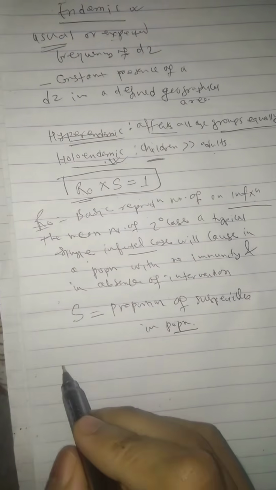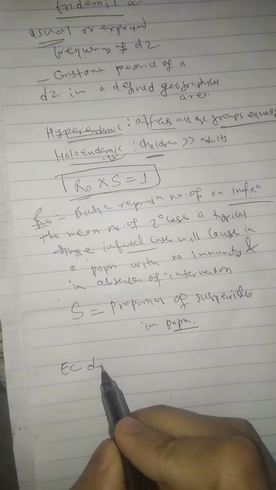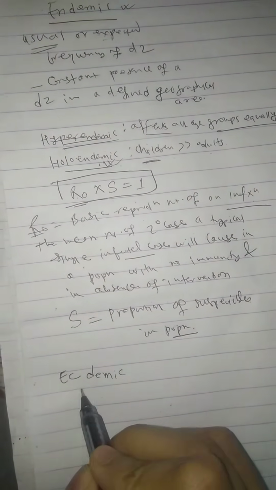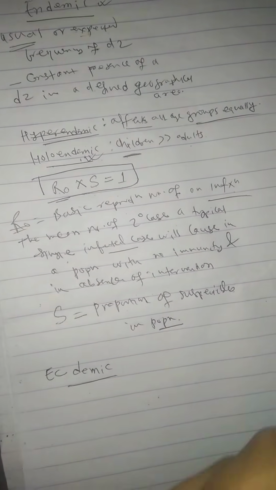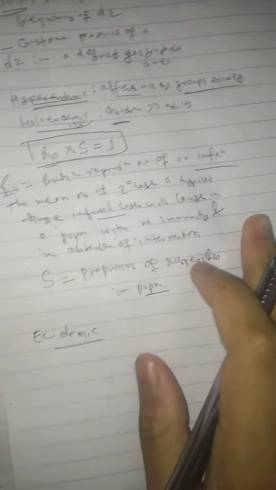And do you know another terminology, epidemic? What is epidemic? This is a bonus point. It means of or relating to a disease that originates outside the geographical area in which it occurs.